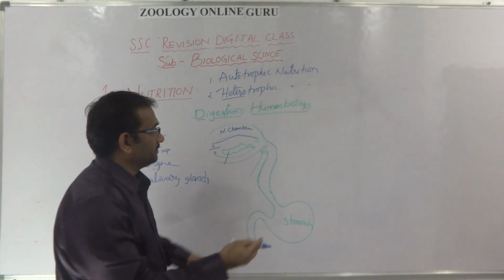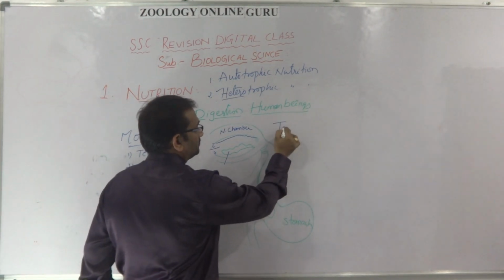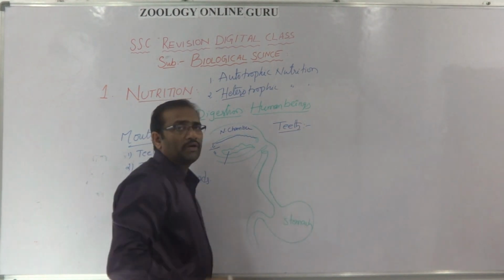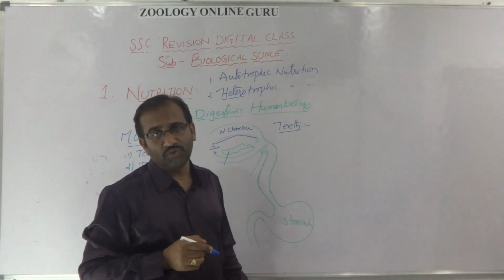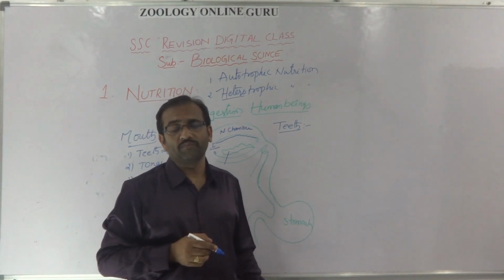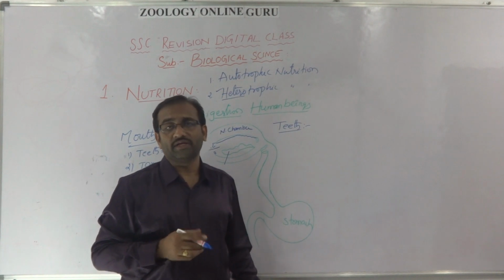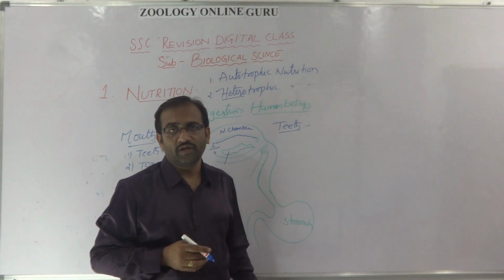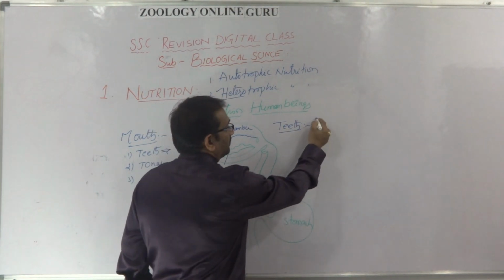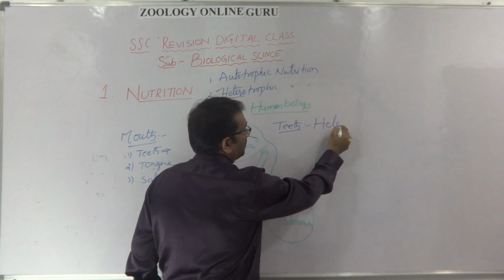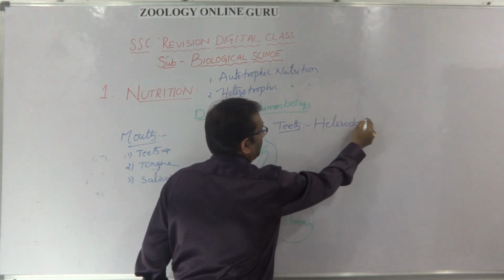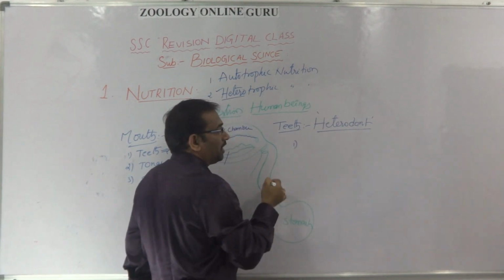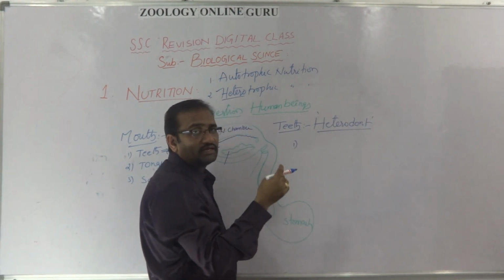First one, teeth. Human teeth are heterodonts. Human teeth are called heterodont because they are with different shapes and different functions.